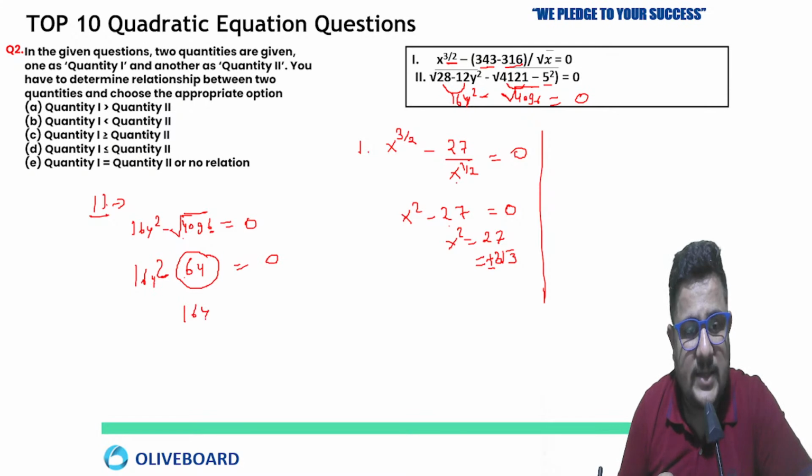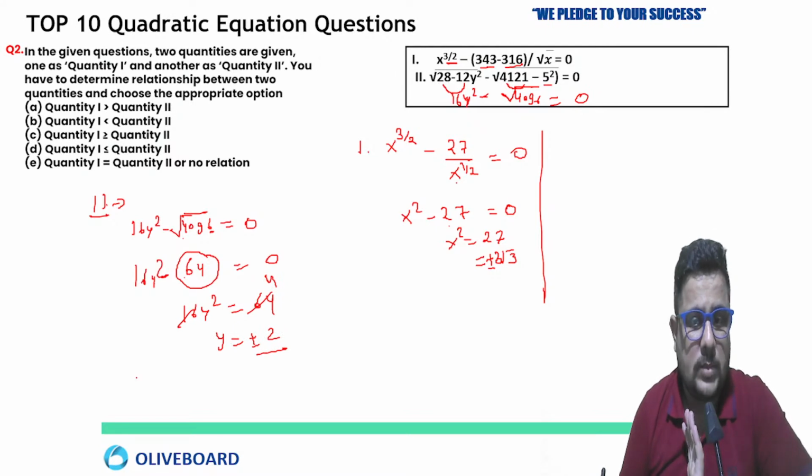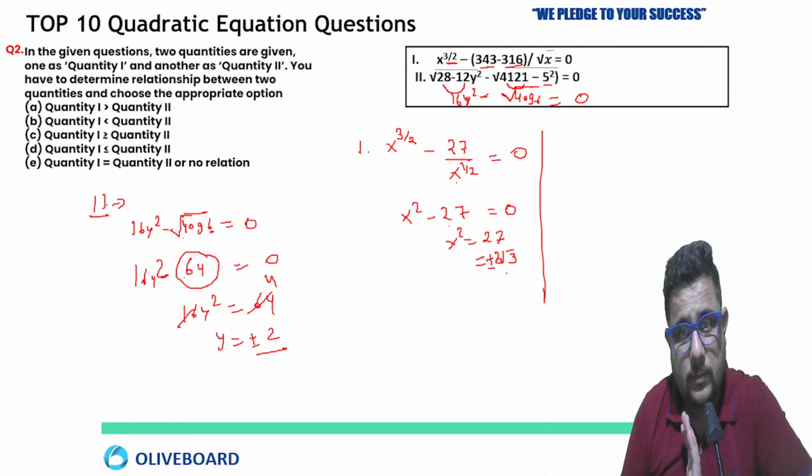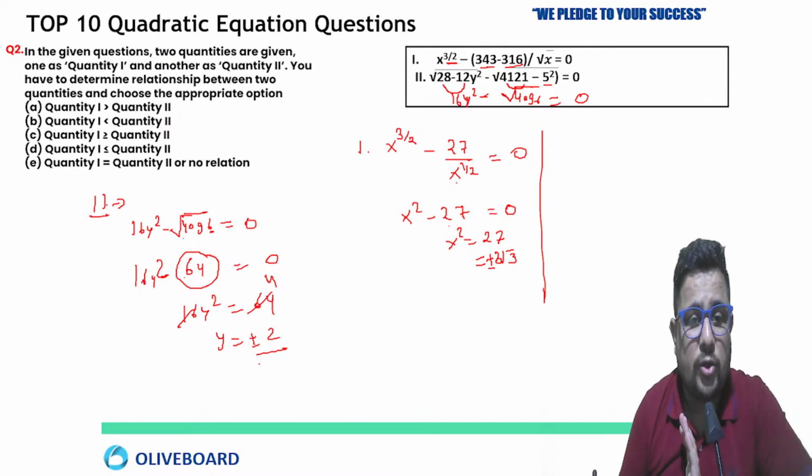Now 16y square equals to 64. By 16 you can cancel the 64 4 times, so y is going to be plus minus 2. Now plus minus 2 and plus minus 3 root 3. So which value is going to be greater, or there will be no relation? Tell me fast.